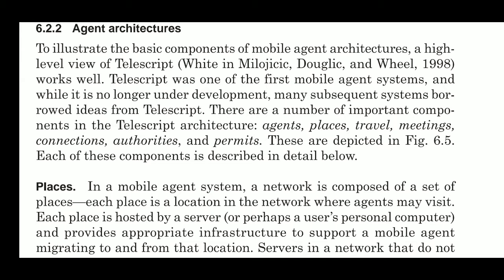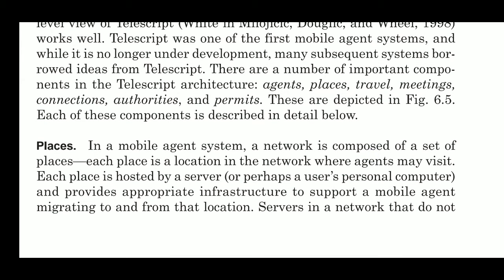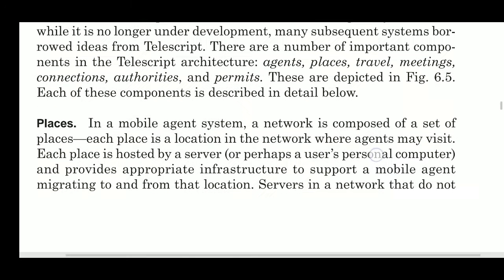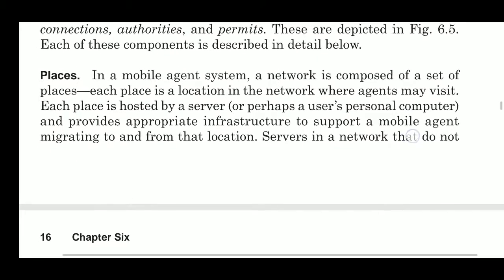Telescript was one of the first mobile agent systems, and while it is no longer under development, many subsequent systems borrowed ideas from Telescript. There are a large number of important components in the Telescript architecture: agents, places, travel, meetings, connections, authorities, and permits. These are depicted in the figure.